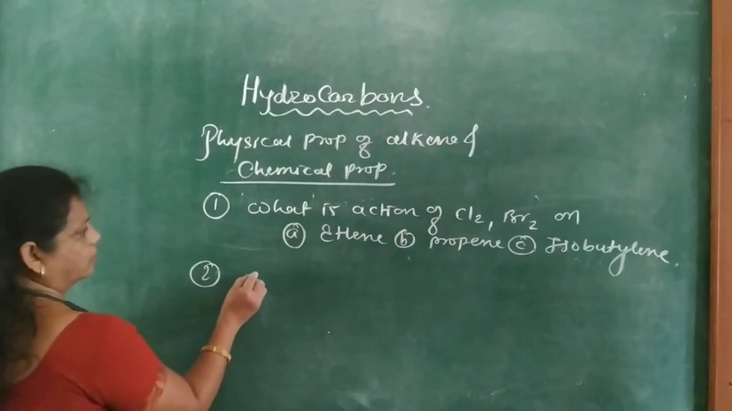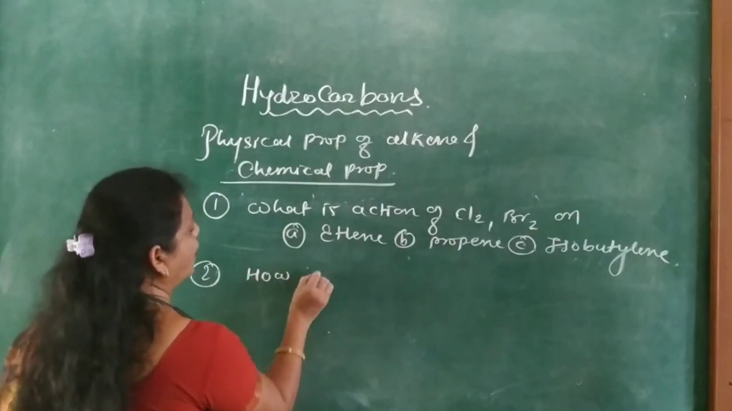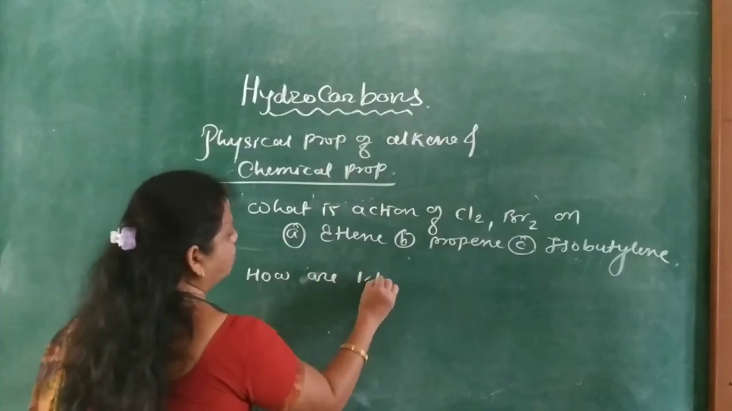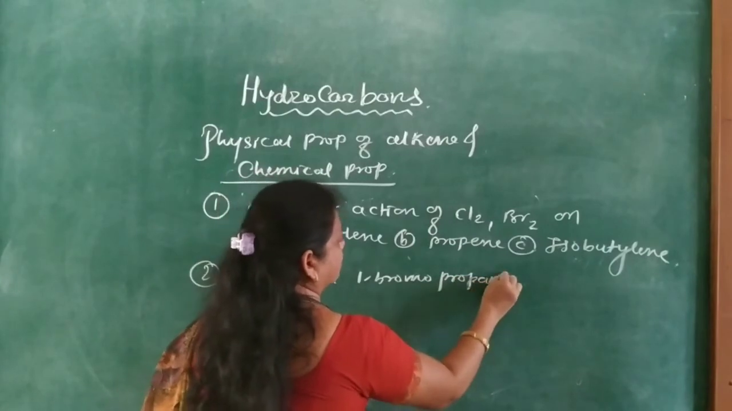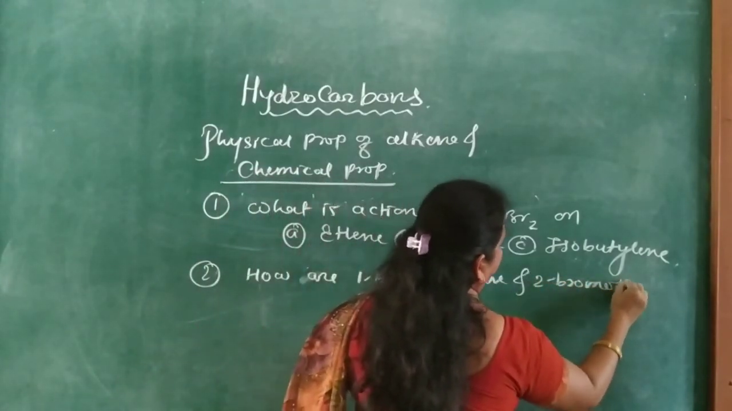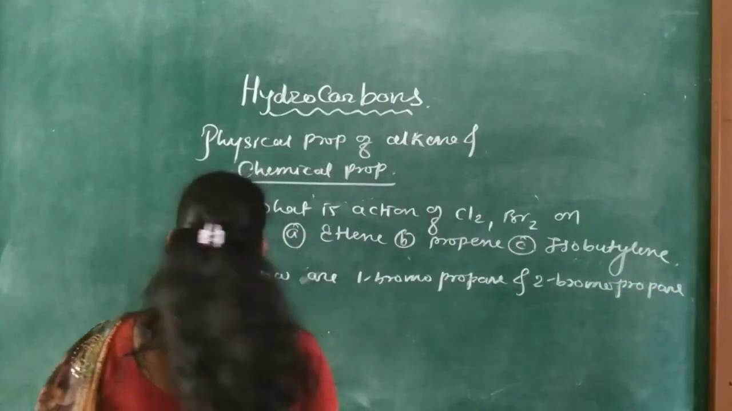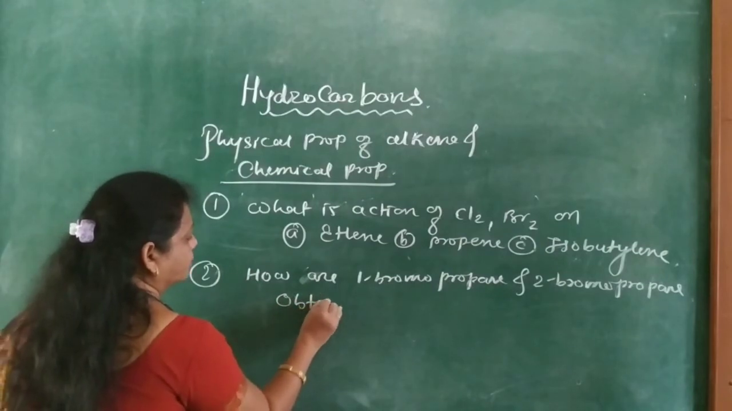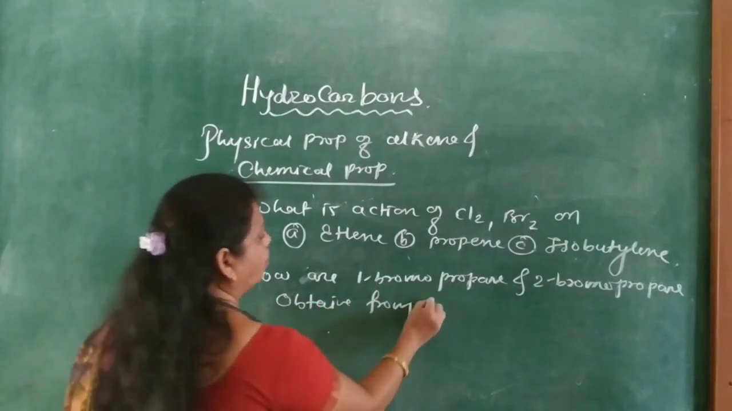Second, how are 1-bromopropane and 2-bromopropane obtained from propene?